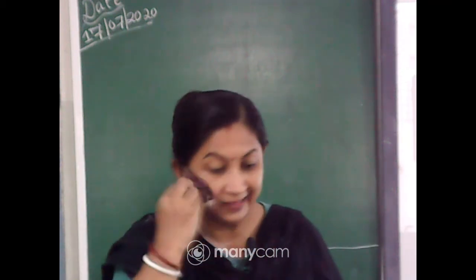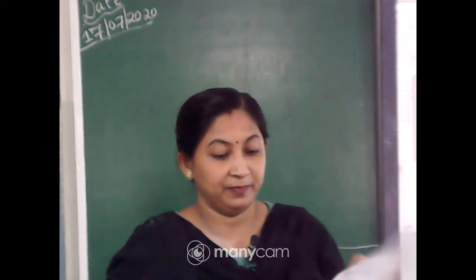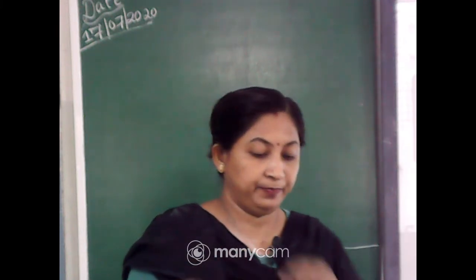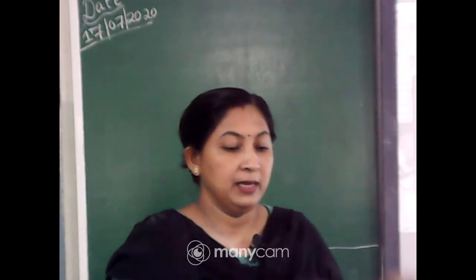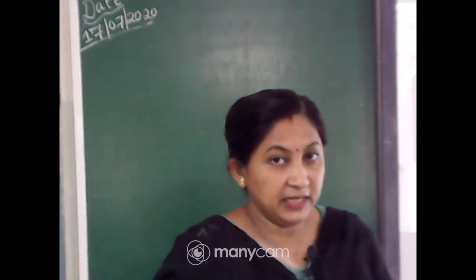Let's start today's class. Everyone open your Math Magic book. See, in the Math Magic book we have done up to page number 40, isn't it?